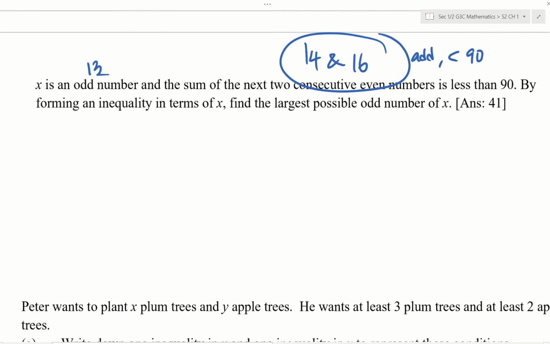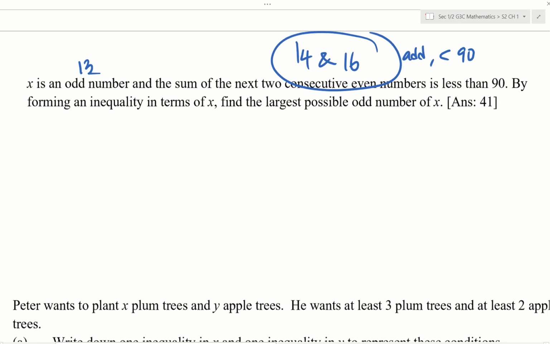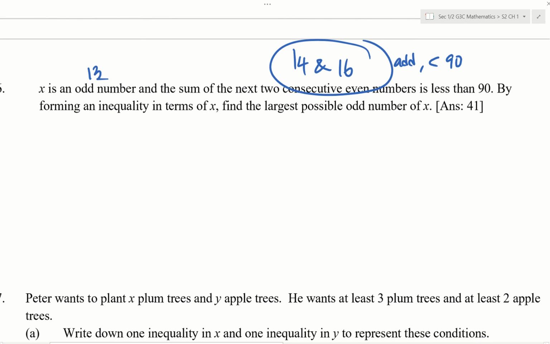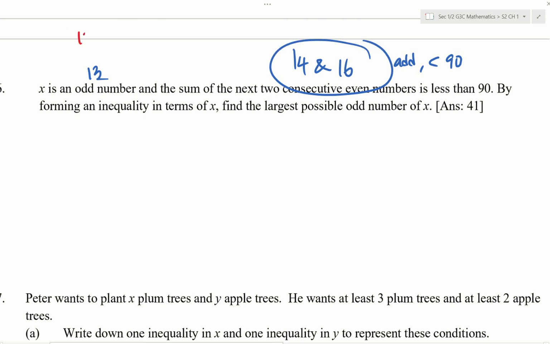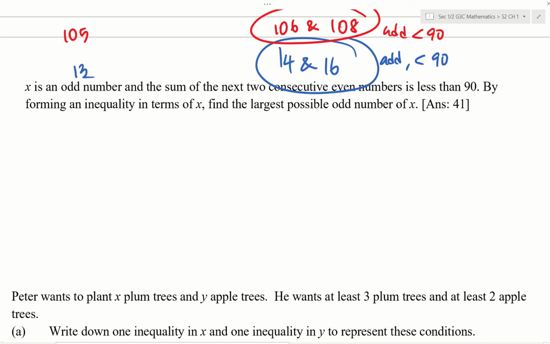Okay? Then by forming an inequality in terms of x. Now, 13 is just a random odd number that we chose to help us understand what is happening over here. To illustrate it better, you can always come up with another example. If I choose, let's say, something like 105, then what is the next consecutive even number? 106 and 108. So add up less than 90. That is what they are trying to tell you. Okay? So now, form an inequality in terms of x. Today we don't have these numbers. It is just x to us.